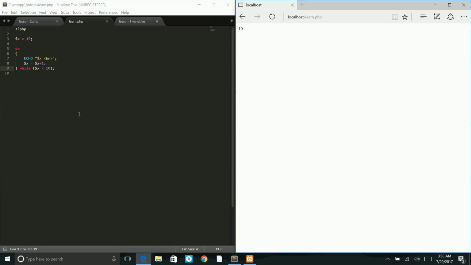So we're going to print out 15. And then we won't loop through anymore because we're going to say at the end, oh no, we had 15 and we echoed it out. Then we set 15 to be 16. But either way, the value was too great to meet this condition. So we're just going to break.